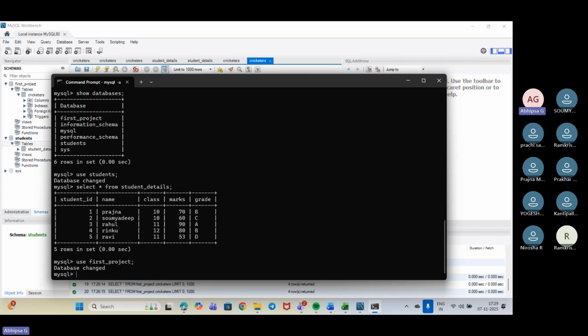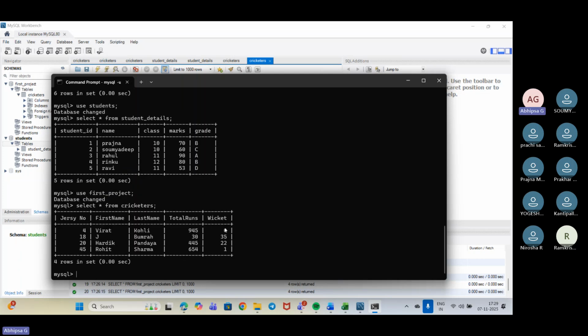So now again the database has changed. Now what I'll be doing: select star from, just a minute, from cricketers. Right? So it is showing me the table of the cricketers that I have created. So creating tables, switching databases, showing the table, all of this is clear based on the data that we actually have taken. Clear, everyone? Yes, ma'am. Great.